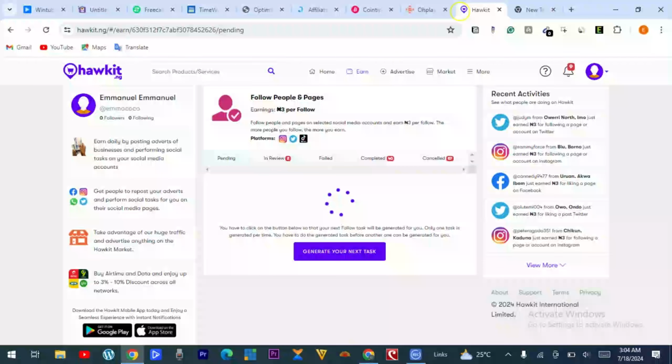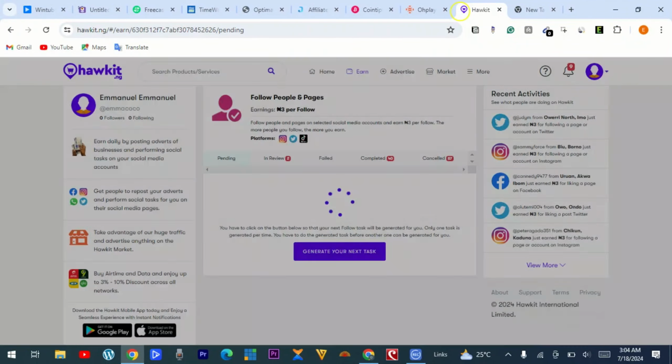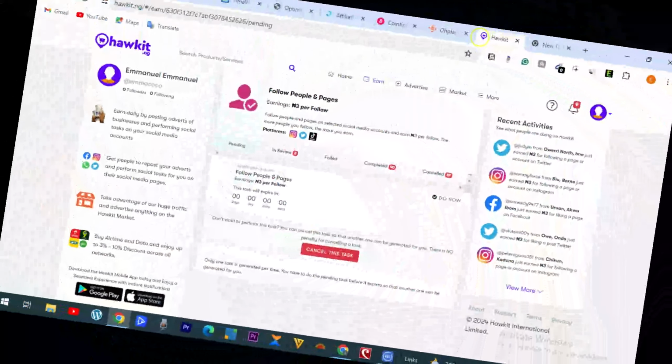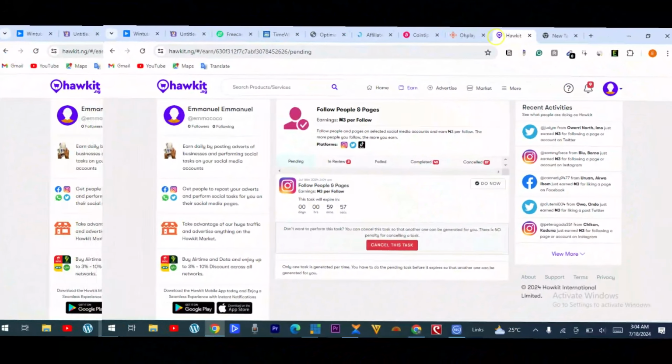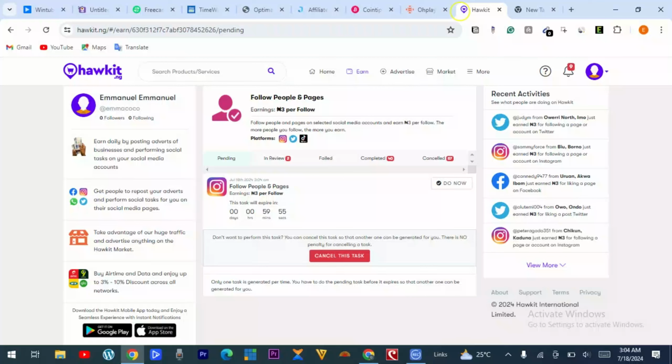This is loading. You have to generate this and click yes, and make sure you don't make any mistake. If you want to do this, you can click on do now, or you can cancel this task. When you cancel, another one will load up for you. So let me generate another task. Right, so I have to follow this TikTok page, so I'll click on do now.